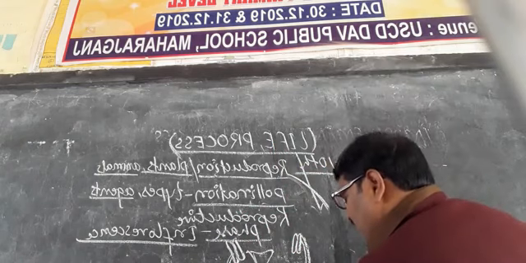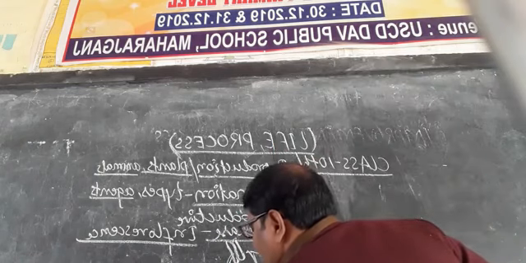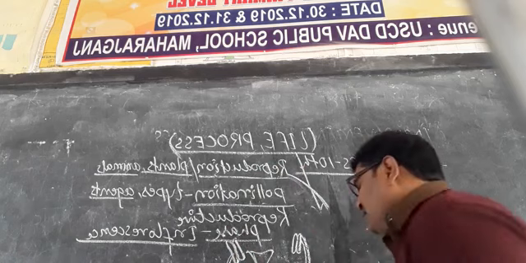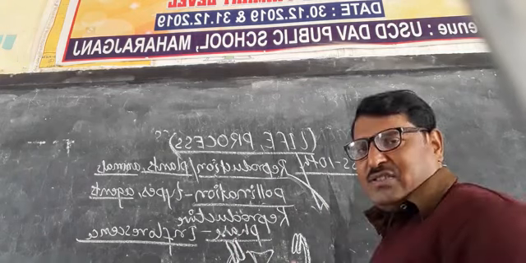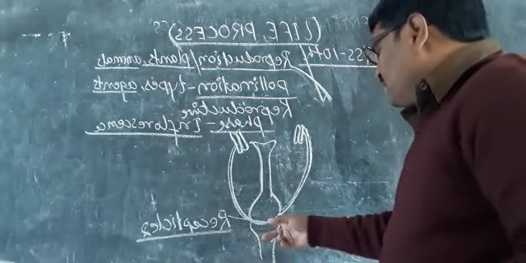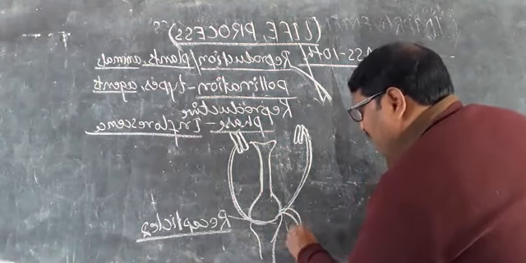So here is the receptacle. The receptacle is the part on which all the cycles of the flower are situated. This is the green color part.